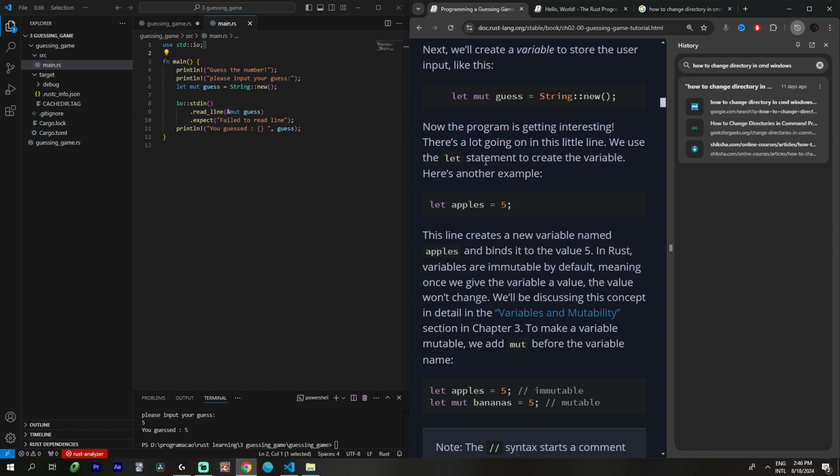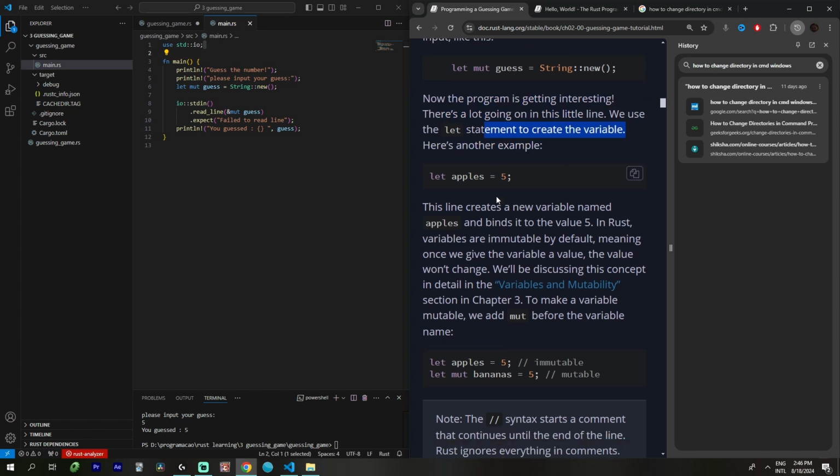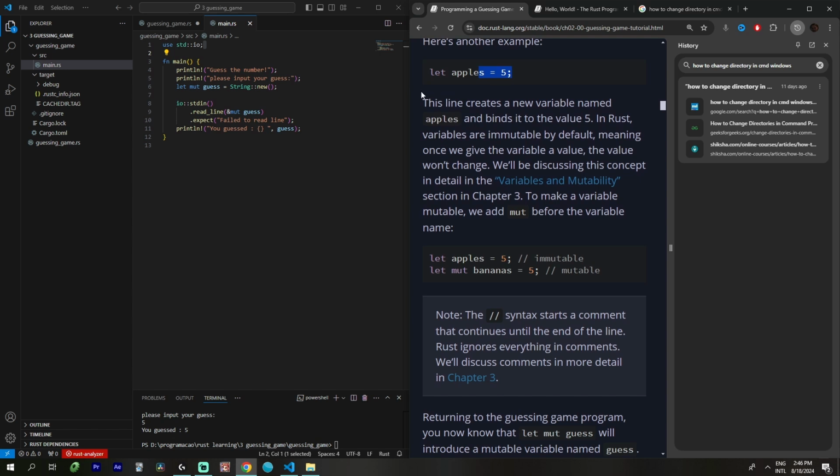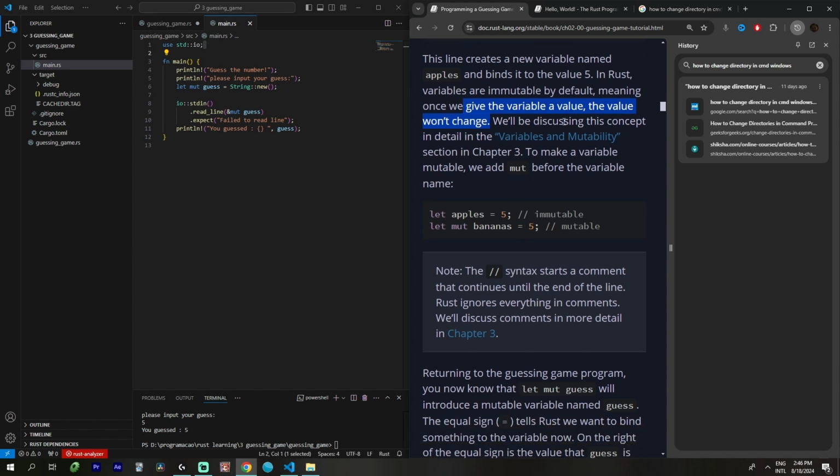Okay, the let statement creates a variable. Here's another example: let apples = 5. This creates a new variable named apples and binds it to the value 5. In Rust, variables are immutable by default, meaning once we give the variable a value, the value won't change. We will be discussing this concept in detail in the variables and immutability section in chapter 3.